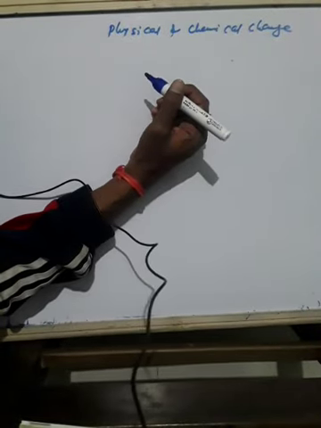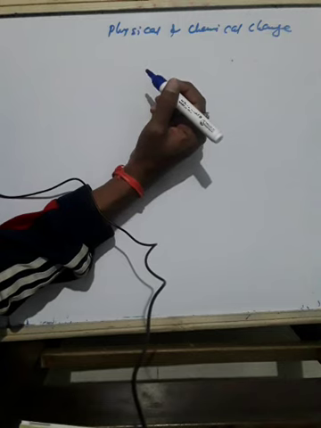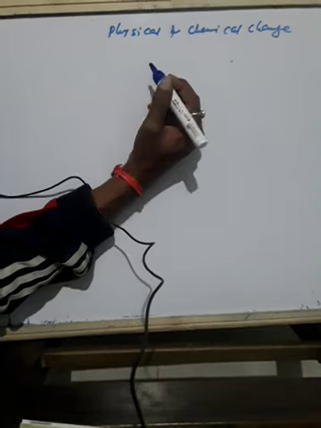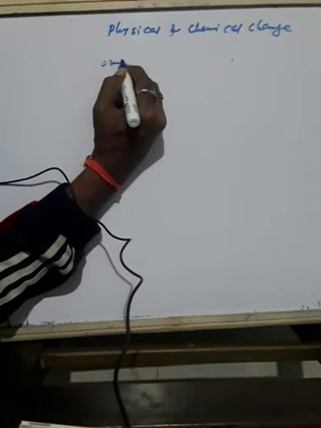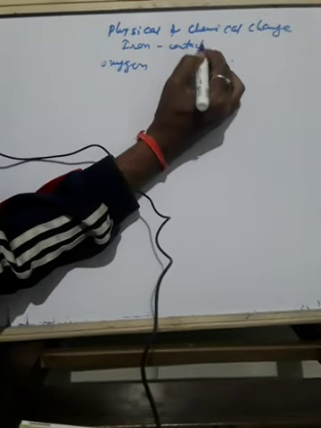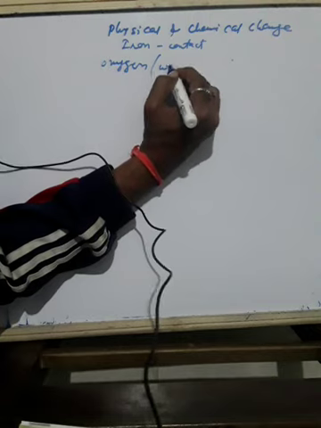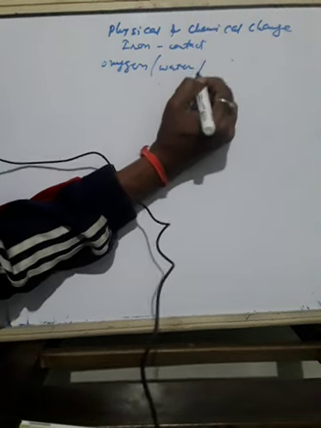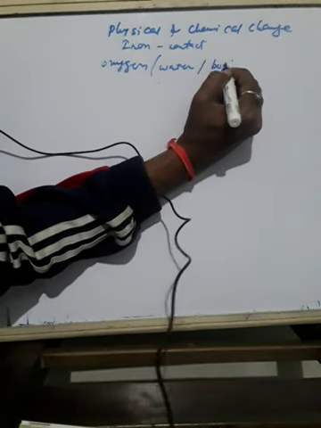So how do we prevent rusting? Prevent articles from coming in contact with oxygen or water or both, or water vapor.